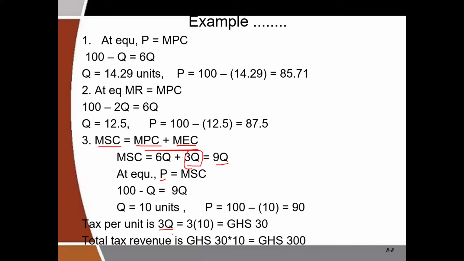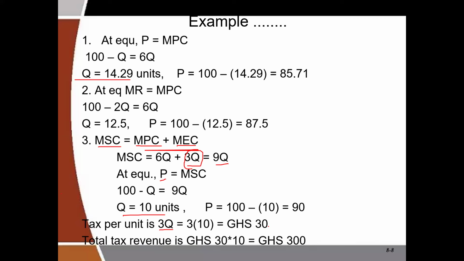So 3Q means that we are multiplying 3 by 10. And the reason why we are multiplying 3 by 10 and not by the initial 14.29 is that you must pay tax which is just equivalent to your marginal external cost, should you have internalized it. So that's why we use the 10 for Q over here. So 3 times Q, which is the tax per unit, will be 3 times 10, and that will be 30 cedis per unit. For every unit that you produce, you're going to pay a tax of 30 cedis.